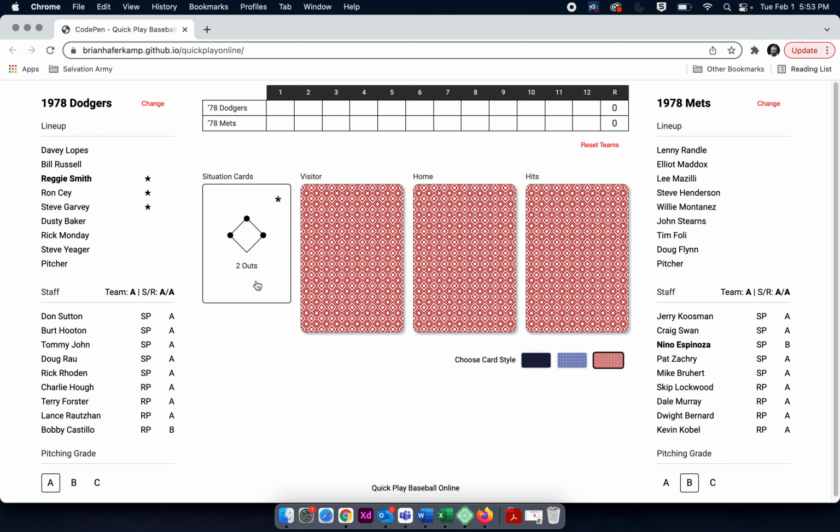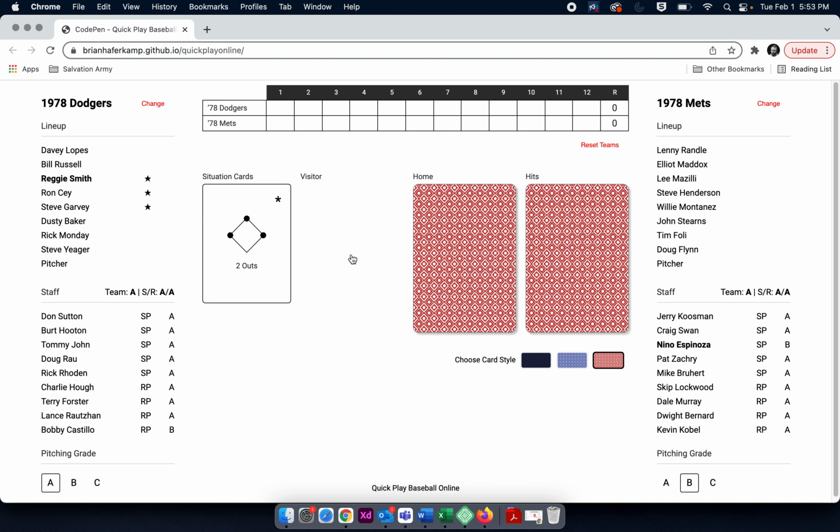So we have our play here, and because the Dodgers are visiting, we're going to use the visitor pile. And again, the visitor pile is affected by this rating here. So we click here, and this is a 9. And a 9 for a star player is exactly why we chose the star player to take this swing with the wild card. So a 9 triggers a hit. Normally, if it was one of these guys, a 9 would be an out, and then you'd move on to the next half inning. But here it triggers a hit, and because it's a hit, we need to pull off the hit pile. So we click here.